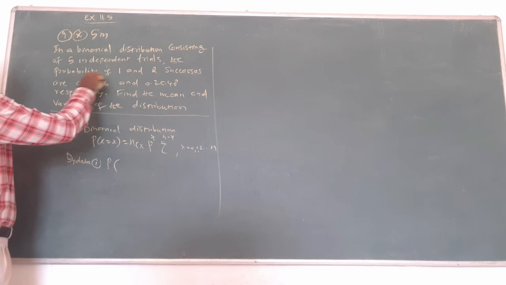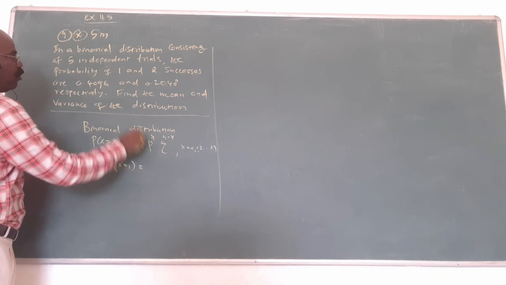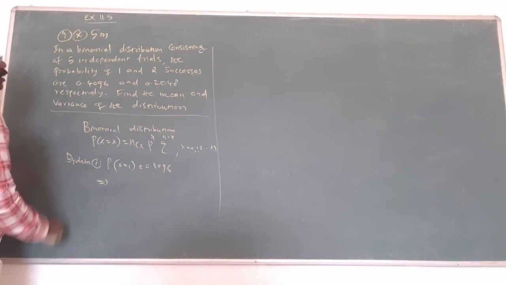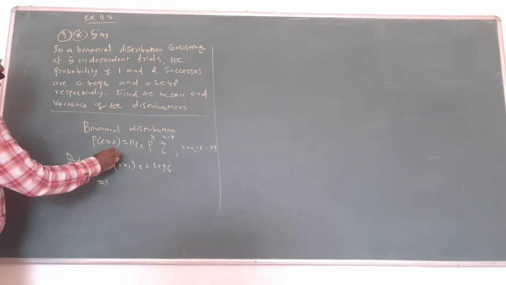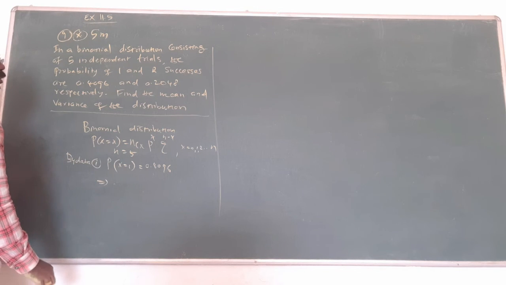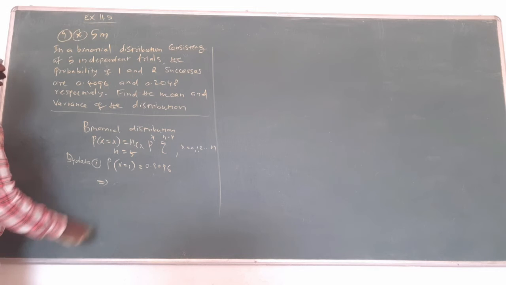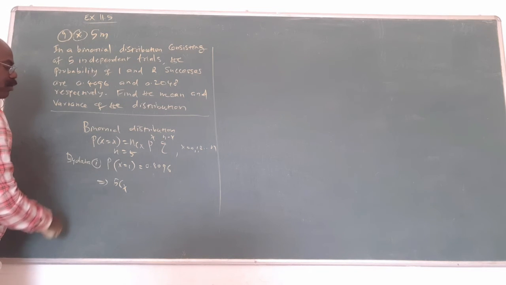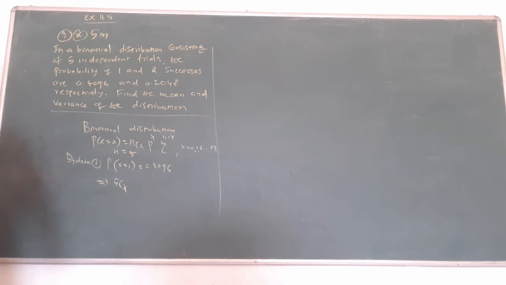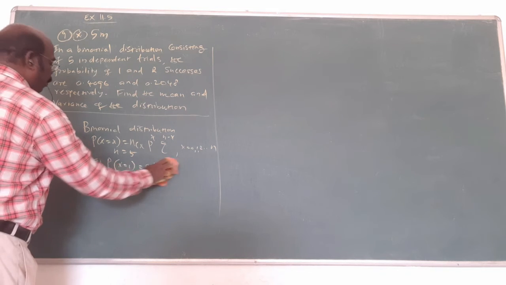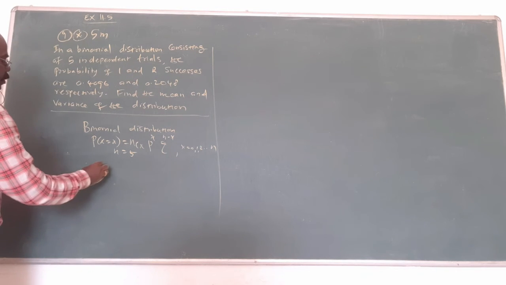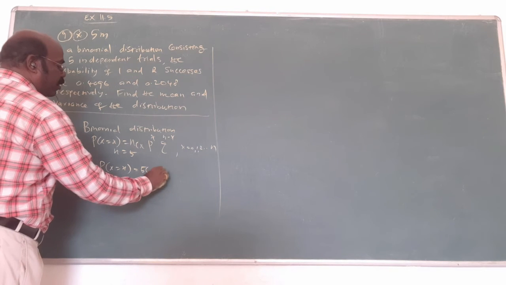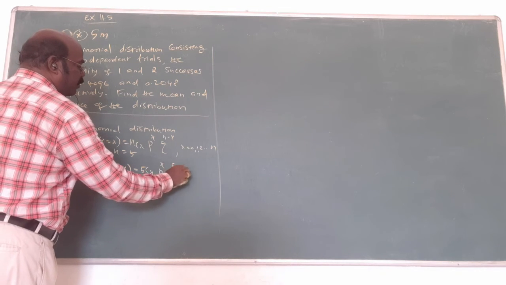Now what is the data? By data 1, probability of x equal to 1 is equal to 0.4096. N equal to 5. Substitute here nCx: 5Cx, p power x, q power 5 minus x. In this way, you write it.